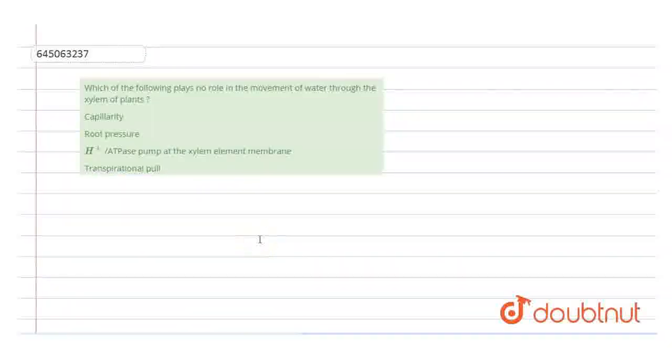The question is, which of the following plays no role in the movement of water through the xylem of the plant? Capillarity, root pressure, proton ATPase pump, or the transpiration pull?